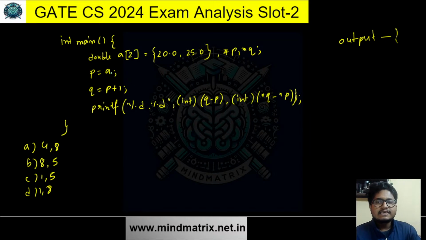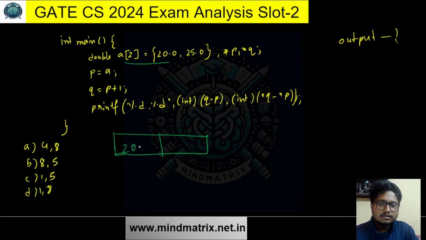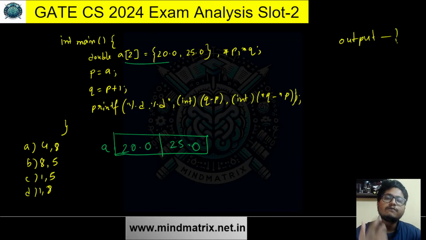So it says the array of double basically. So here we make the array first. So there is an array 20.0, 25.0. I'm sorry, this is not 250, this is 25.0, and it is named A. So it is a genuine concept here. The name of the variable basically returns the address, the location in the memory. In case of a 1D array, the name of the variable returns the location of the first element. In case of a 2D array, the name of the variable returns the location of the first 1D array.